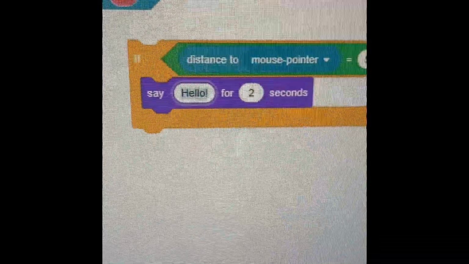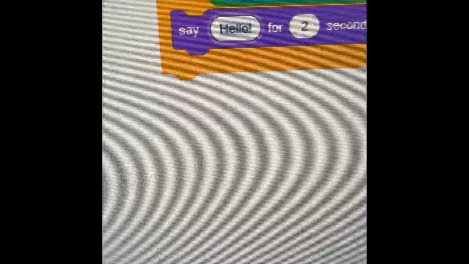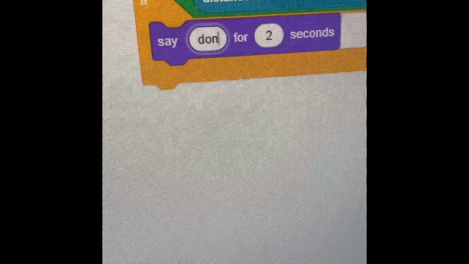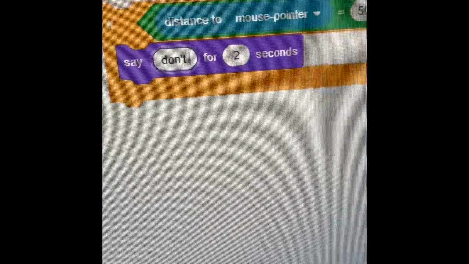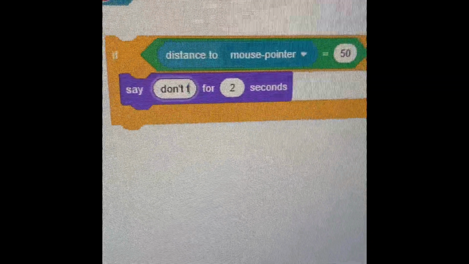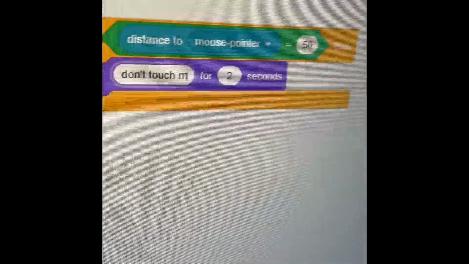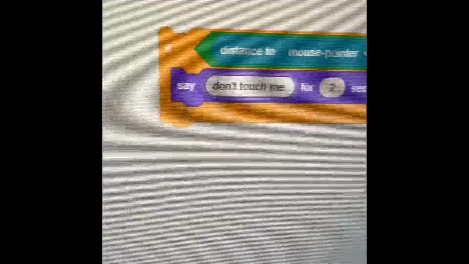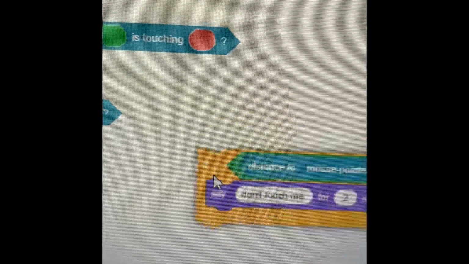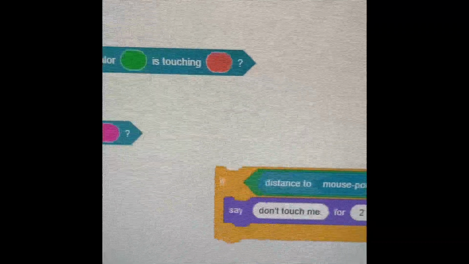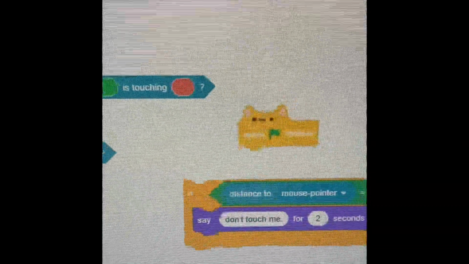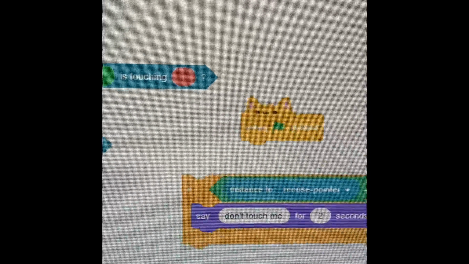say, this is in the look section, don't touch me. And we can also add the when green flag clicked forever if loop in that.